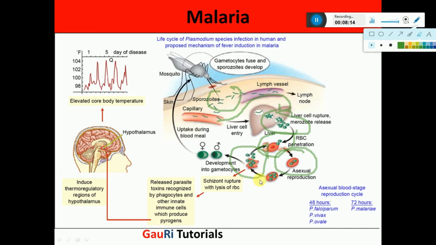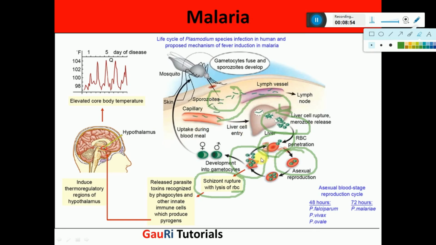Now when the blood corpuscles rupture, this stage is called schizont. We will study about these stages in higher classes. Now these lead to the release of certain chemicals which are harmful for our body, and when these substances reach the hypothalamus part of the brain, immune cells release pyrogens, and these pyrogens affect the hypothalamus, and the thermostat of the body is set at a high temperature, and we experience fever.